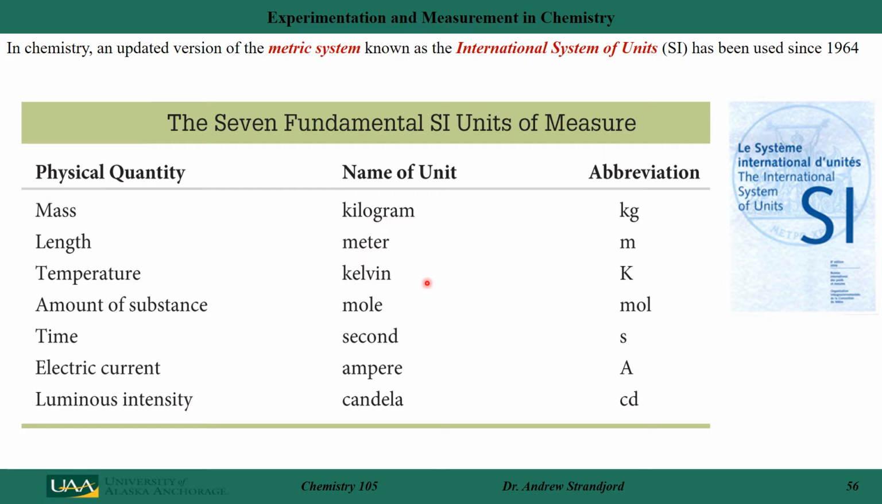In chemistry, we tend to think about the units of mass, the units of length, and the units of temperature. And we're also going to talk a lot about the units of moles once we get to the next chapter. Each of these has an abbreviation associated with it, which you need to know. So kg means kilograms, m means meter, K means Kelvin, mol means mole, s is seconds, A is amperes, and cd is candelas.